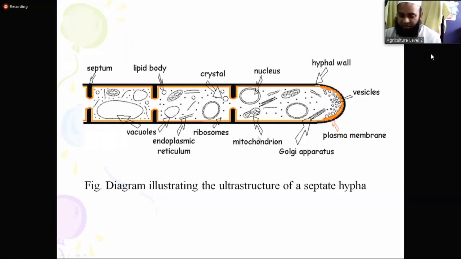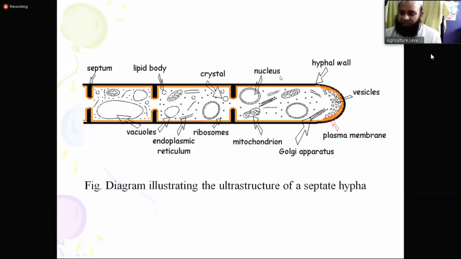And mitochondria are also in the cell, even small ribosomes in their body, endoplasmic reticulum, and I told you first, the vacuole. So these are all about the ultrastructure of a septate hypha.